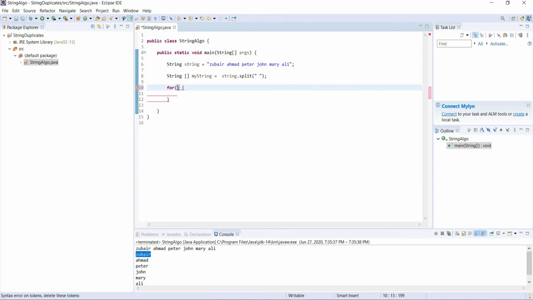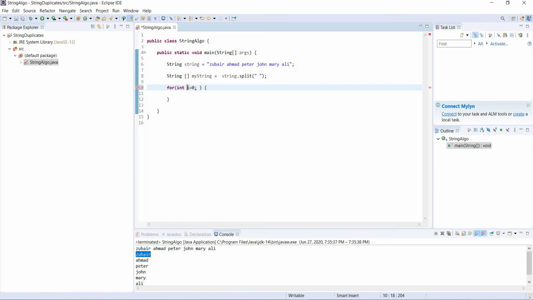So first of all let's design our loop. Let's design a loop that will take the first element and then check against the whole array if it is present in the array or not. So first of all let's write the loops. How do we write loops? int i = 0.